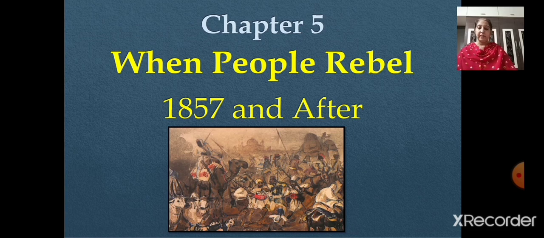By 1857 we could say that the company came to exercise direct rule over about 63% of the territory and 78% of the population of our Indian subcontinent. Correct? Now, in this chapter, we are going to learn why people rebelled, and what happened after the rebellion that took place in the year 1857 and after that.